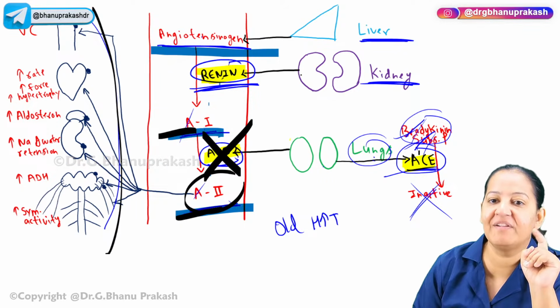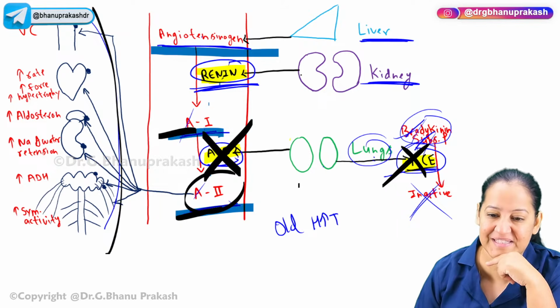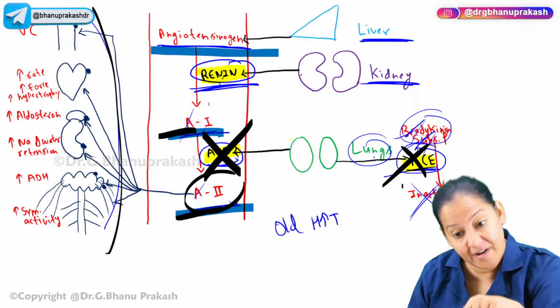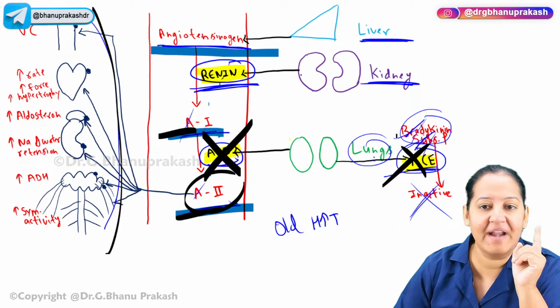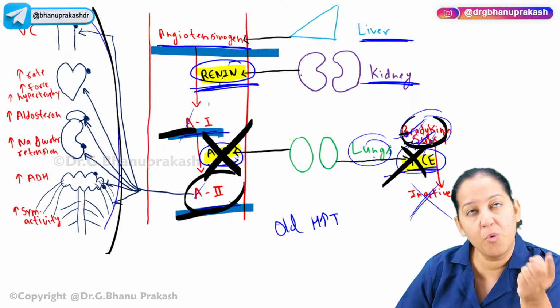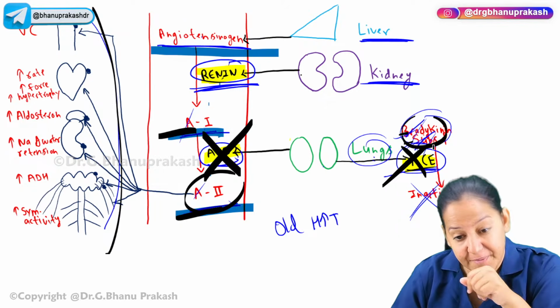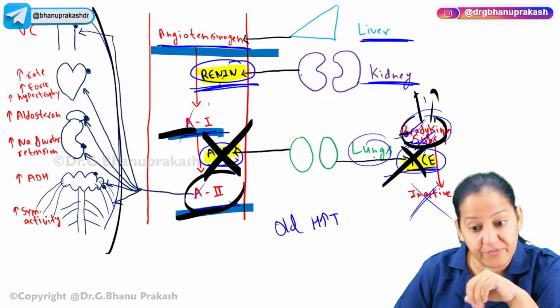But ACE inhibitor will inhibit the ACE in the lung also. That is a bad thing. That is a side effect of ACE inhibitor. If ACE in the lung is inhibited by the ACE inhibitor, bradykinin and substance P will not be degraded, and bradykinin and substance P will cause the cough. So the most common side effect of ACE inhibitor is cough. You can correlate, and they cause the edema also. Edema and cough are the side effects of the ACE inhibitor.